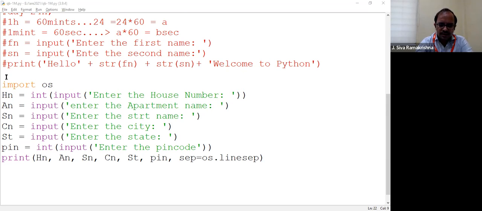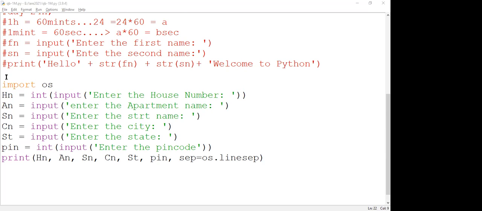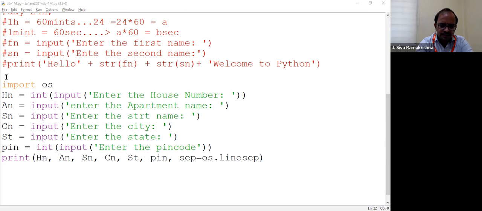Let me enter some random values. City also some random. State also some random. Are you able to see the output now? So this is working here. Yes, see here.